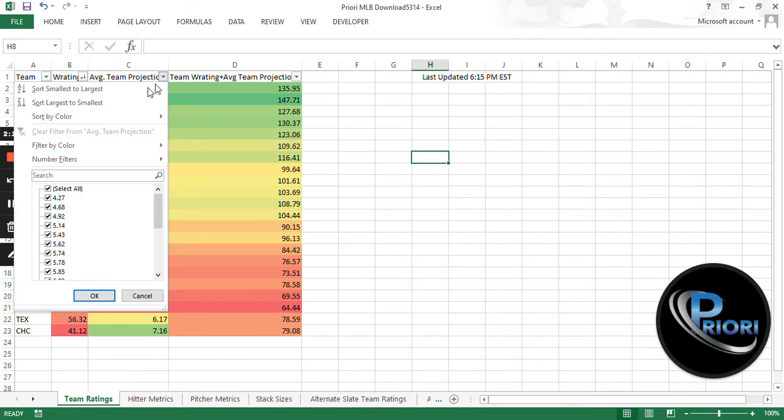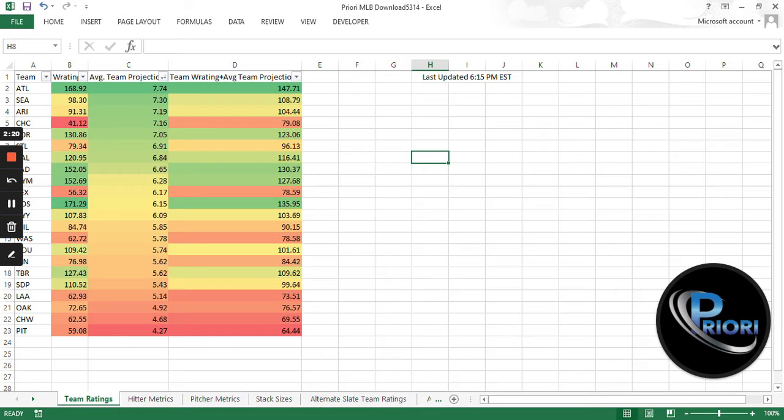The next thing you'll see is the average team projection. That's pretty self-explanatory. That's going to be the average DraftKings projection for each team's lineup. Once again, 1 through 9. You go ahead and sort that. You have Atlanta coming out on the top with Seattle in second, Arizona in third.